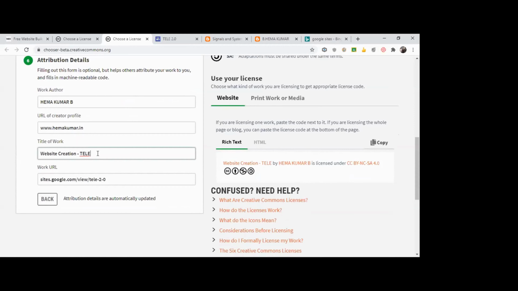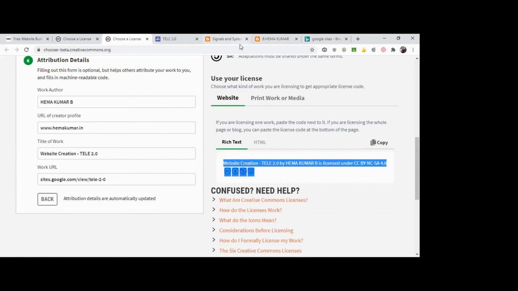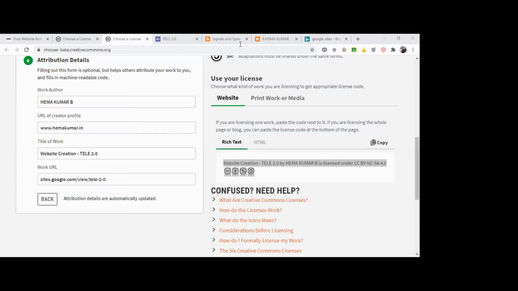See, whatever I typed here, I just typed Tele 2.0. You can see this is modified. This is the license part. This I just need to copy. I need to copy it, get to the website, get to my website.